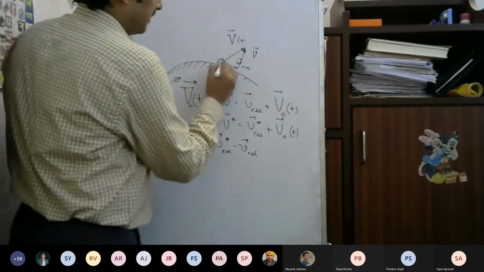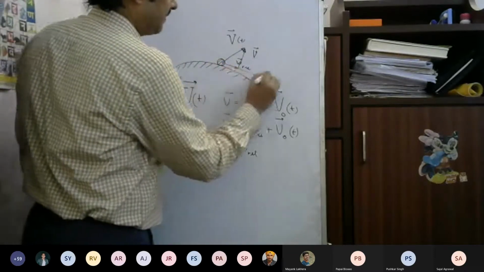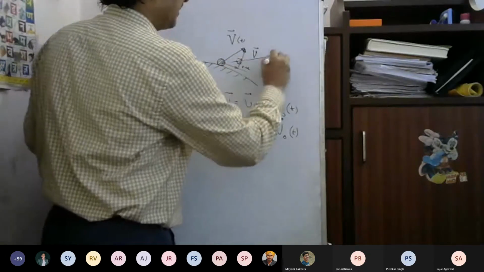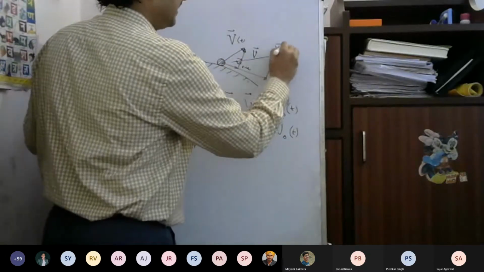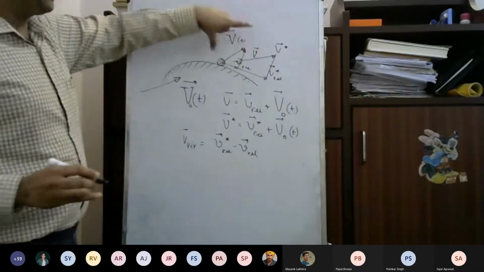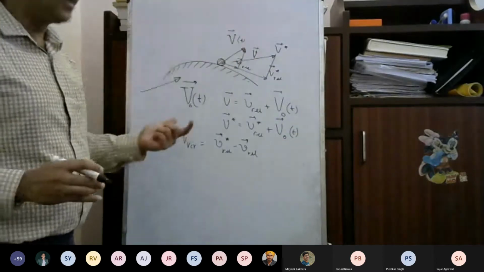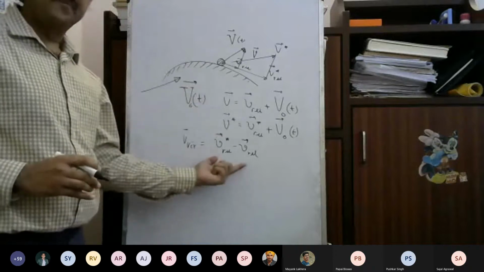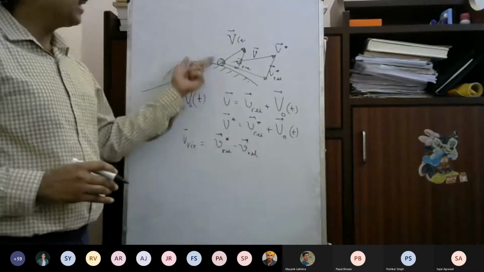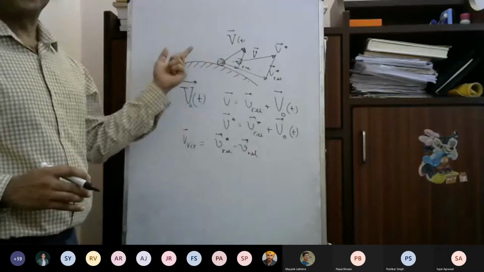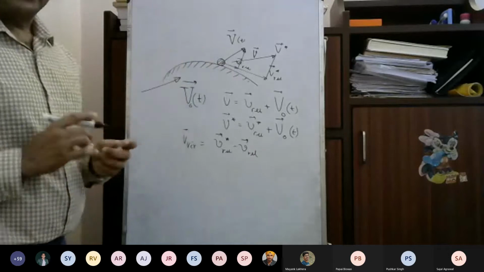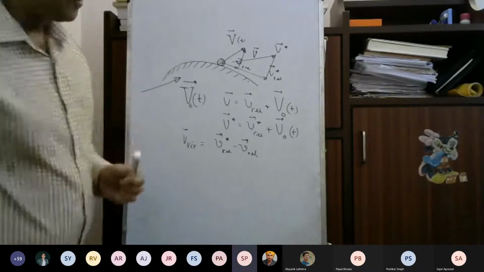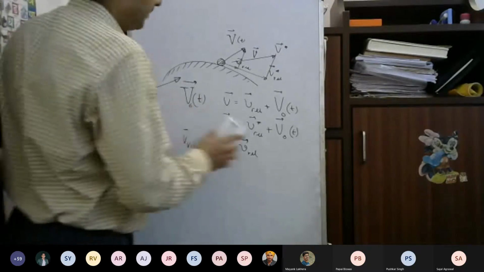So v relative star could be like that, and here this is the v star. These have different direction and different magnitude, the possible velocities, but the virtual velocities can have any arbitrary magnitude, and their direction is tangential to the surface. Is this clear? Understood? Yes, sir. Okay.